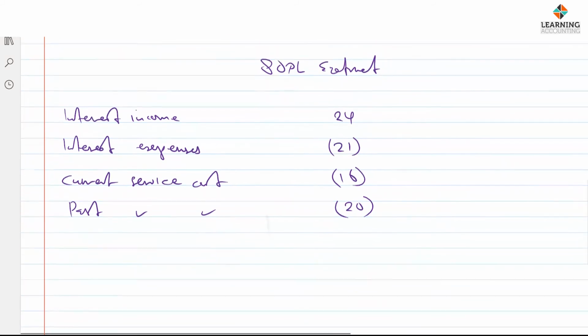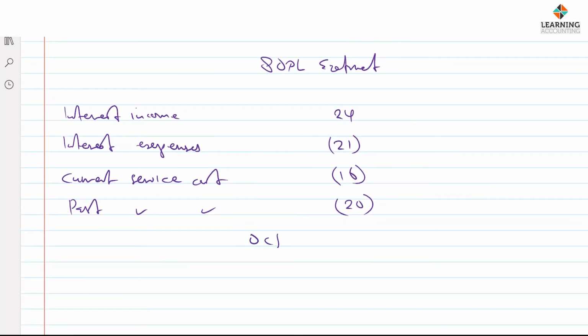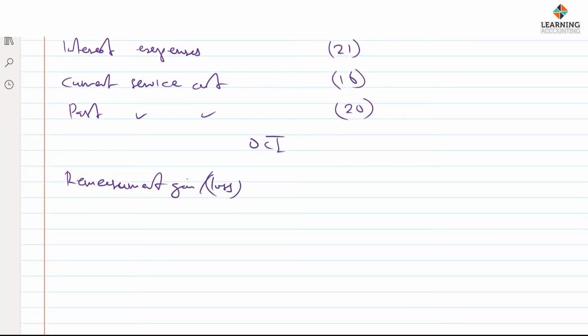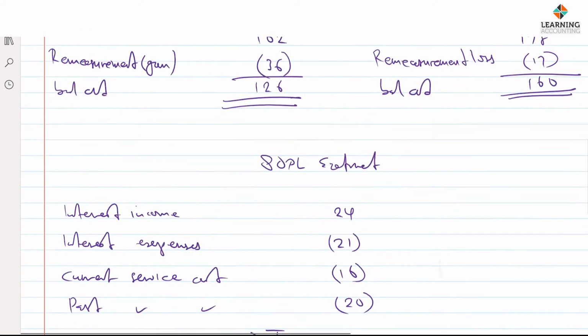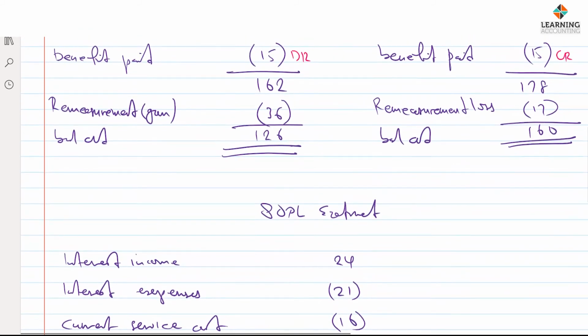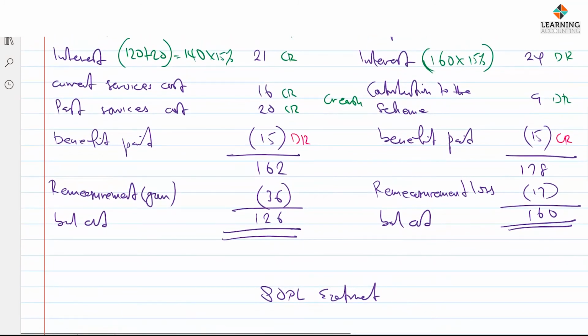Profit or loss items. Other comprehensive income, we have remeasurement gain or loss. Because for assets, we have a loss of 18, not 17.